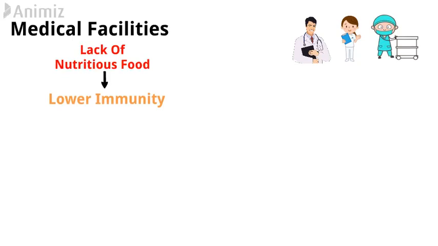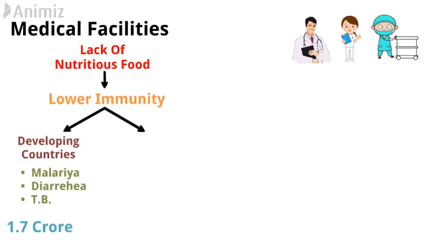As their immunity power is low, they frequently get affected with many diseases. For example, every year in developing countries, 1.7 crore people, I repeat, 1.7 crore people die just because of malaria, diarrhea, and TB.